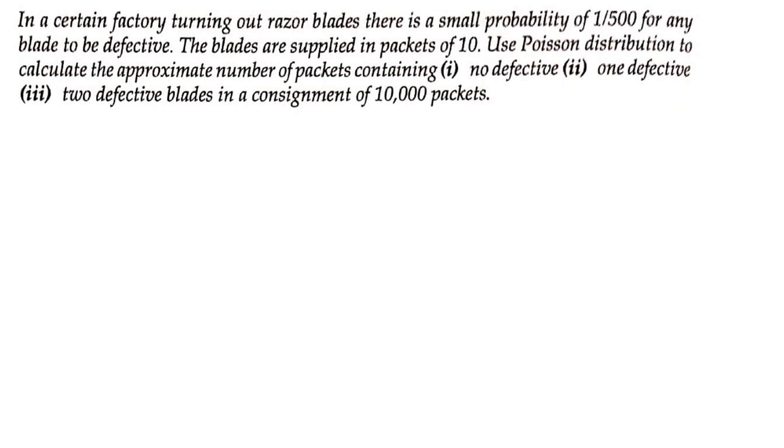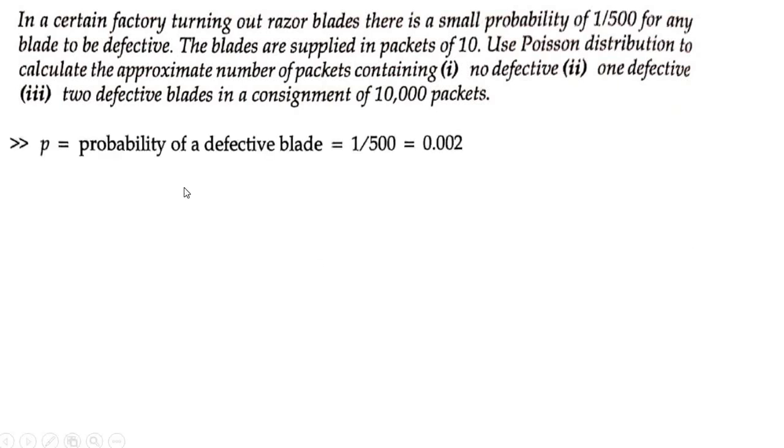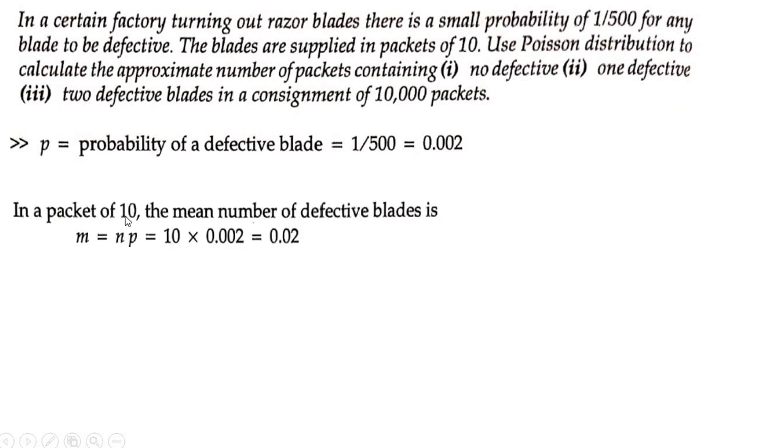So we'll check what we have to do in the beginning now. First of all, p is equal to the probability of a defective blade. Probability of a defective blade is 1 by 500, which is equal to 0.002. Next, the blades are supplied in packets of 10. So what is the m here now? In the packet of 10, the mean number of defective blades is, we need to calculate m, right?